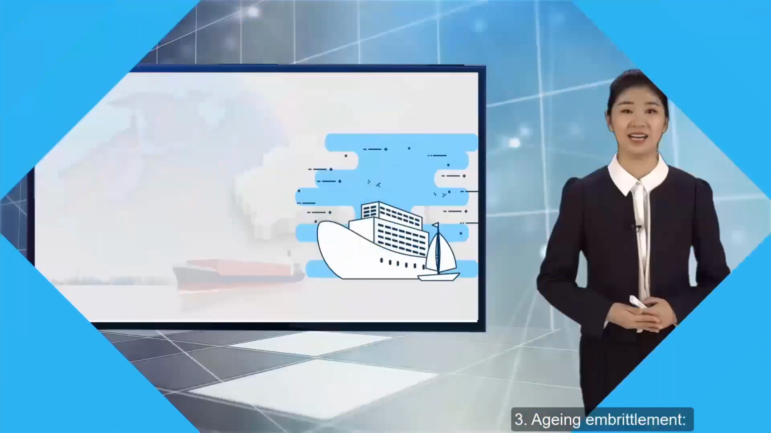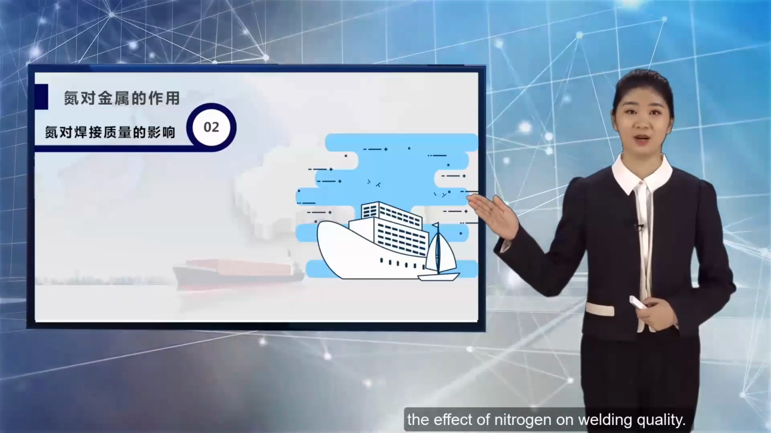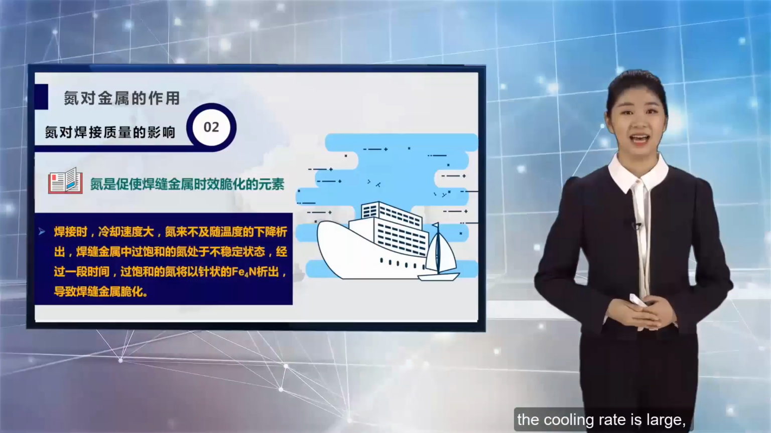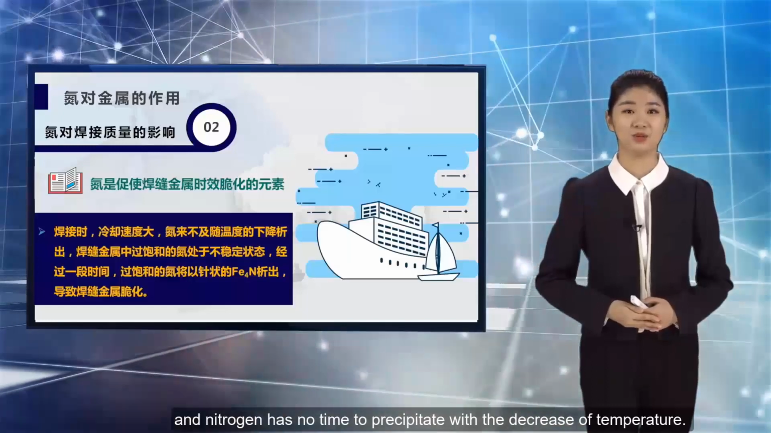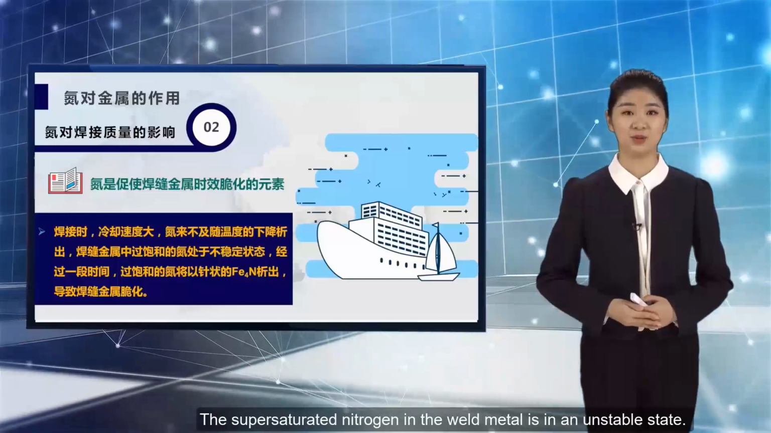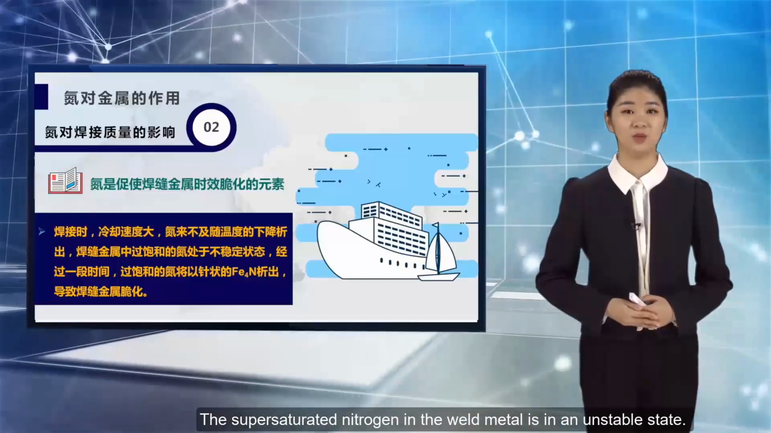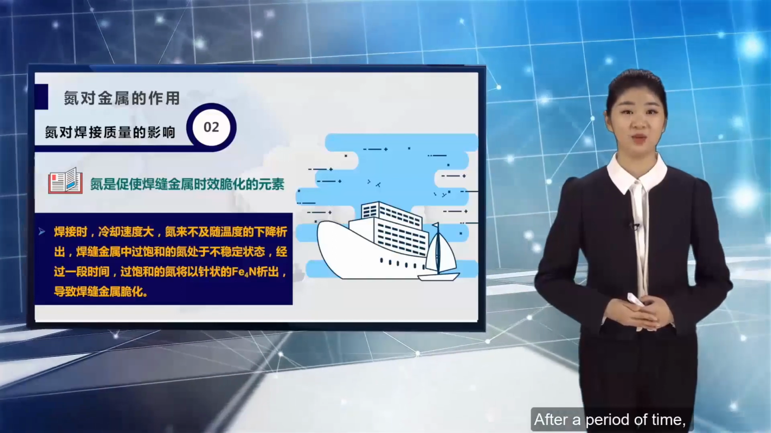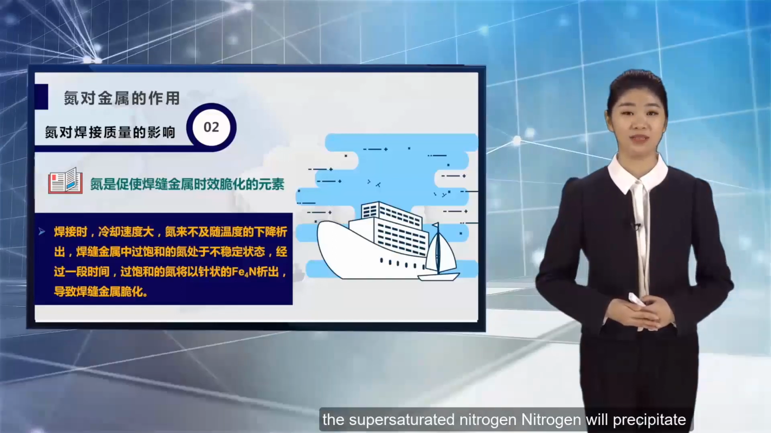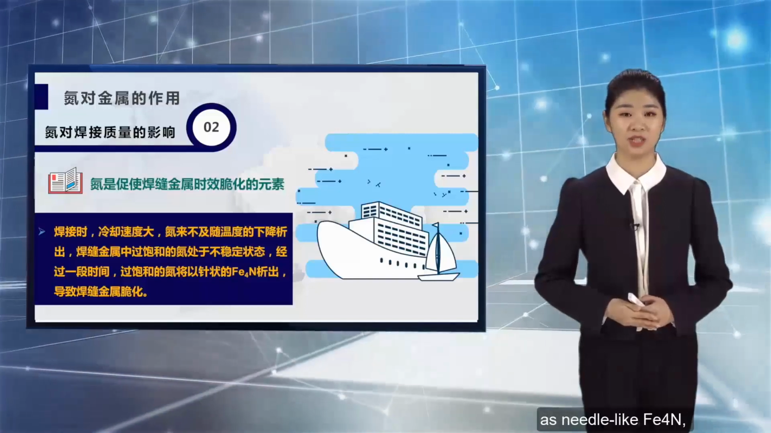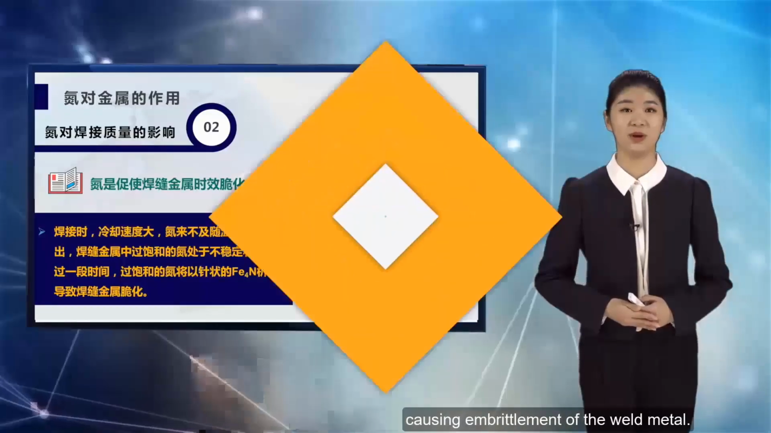3. Aging embrittlement. The effect of nitrogen on welding quality. During welding, the cooling rate is large, and nitrogen has no time to precipitate with the decrease of temperature. The supersaturated nitrogen in the weld metal is in an unstable state. After a period of time, the supersaturated nitrogen will precipitate as needle-like Fe4N, causing embrittlement of the weld metal.